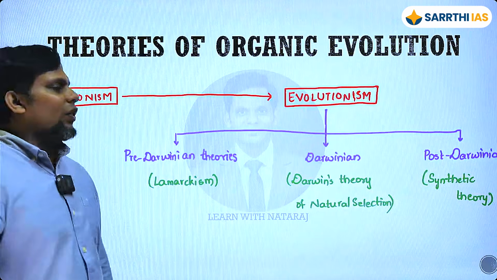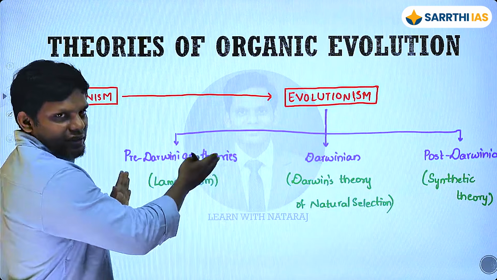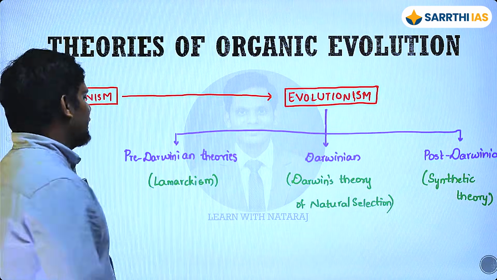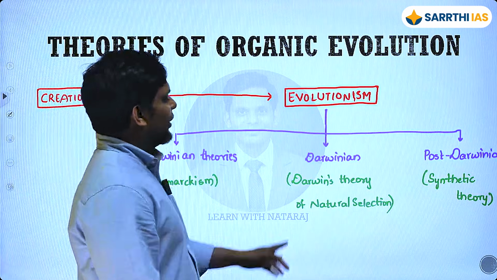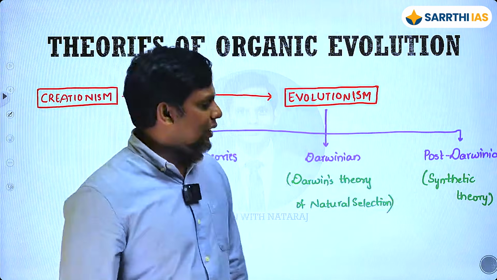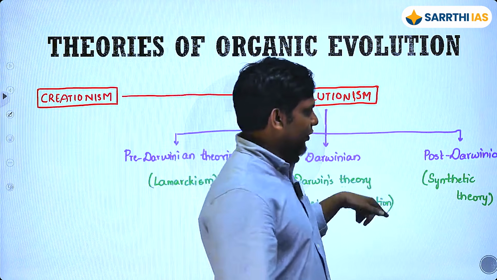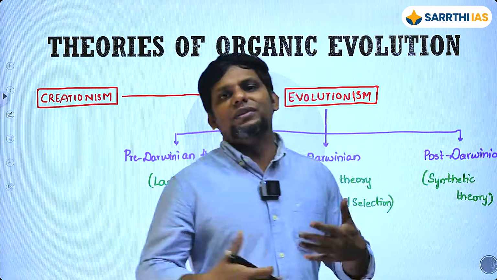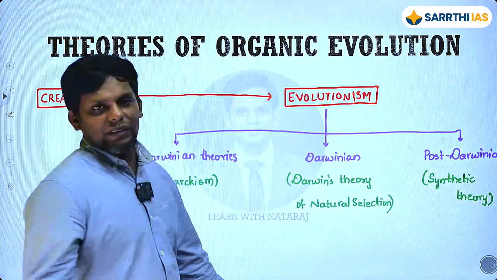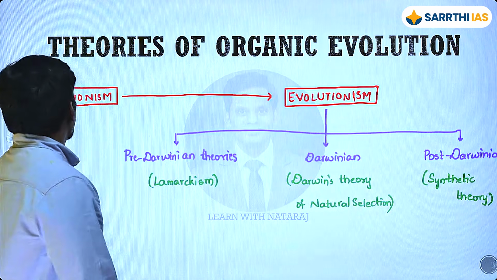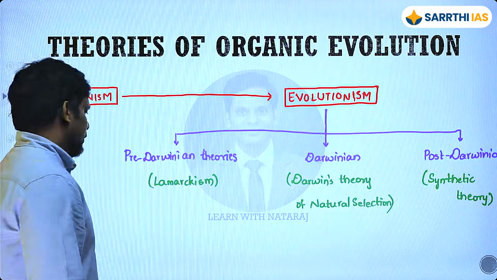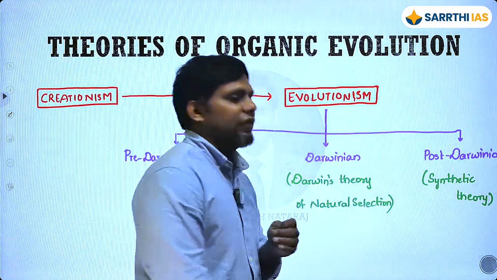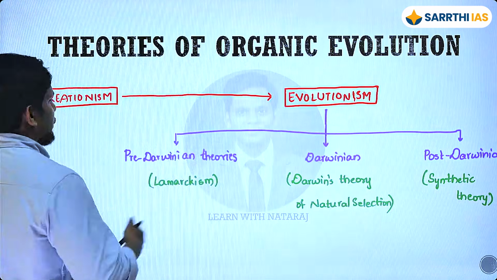Is that clear? Overall, there are many different kinds of theories, but the ones you have to go through in your syllabus are Lamarckism, and then Darwin, Charles Darwin himself. There was somebody else who came out with a similar idea; I'll talk about it when we come to that topic. And then you have a lot of the contributions of the recent century. So this is the sequence in which we are going. Today the topic we're going to cover is Lamarckism, and hopefully we will be able to cover Darwinism as well, with a focus on conceptual clarity.